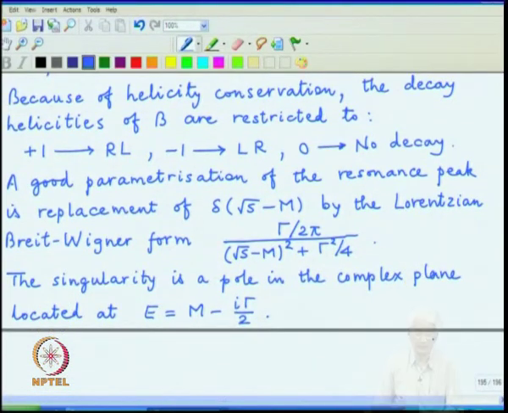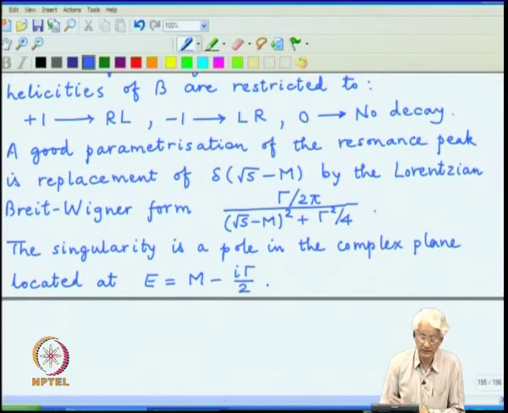So, this is a replacement, and if we now do that, one can see the change in the shape of the peak rather easily, and one can describe it in terms of two parameters. One of them is the height and another is the width.